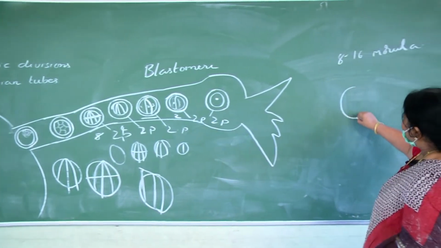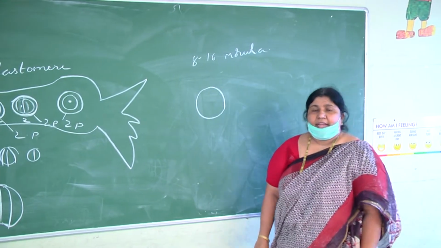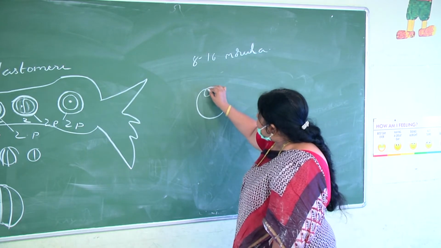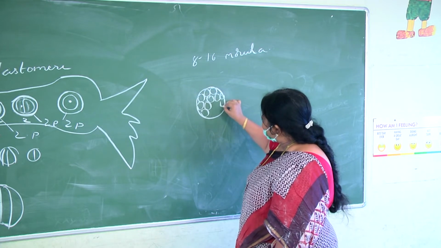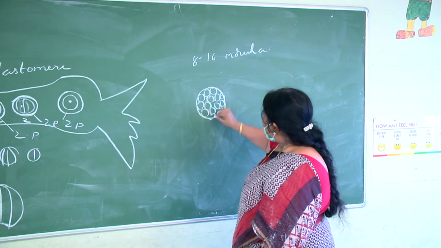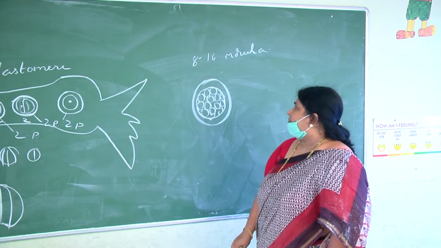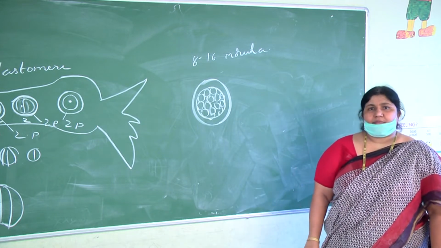Assume the morula is a little mulberry. It is a solid ball of cells, meaning inside it is fully filled with cells, with no hollow space. And the zona pellucida remains intact here. Compaction occurs in the morula.